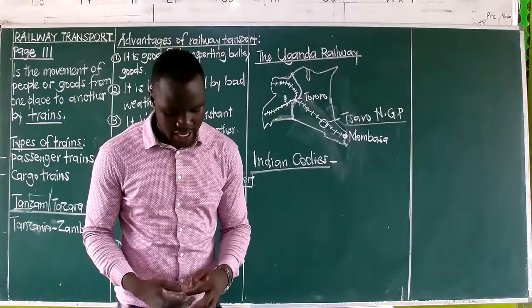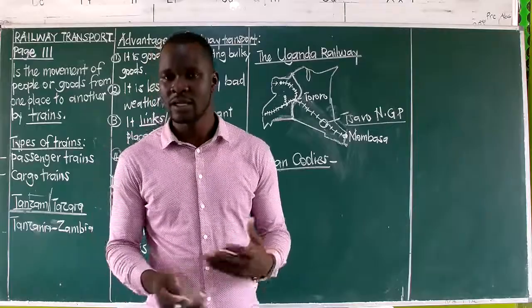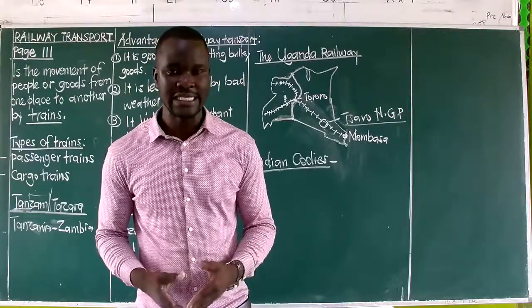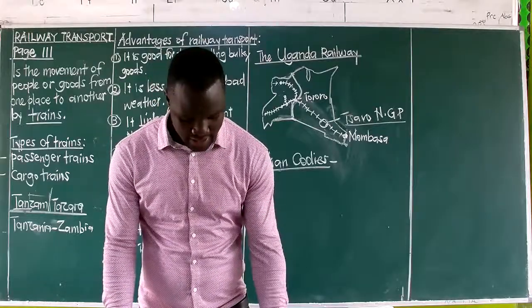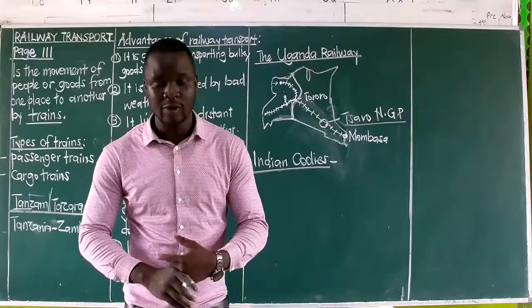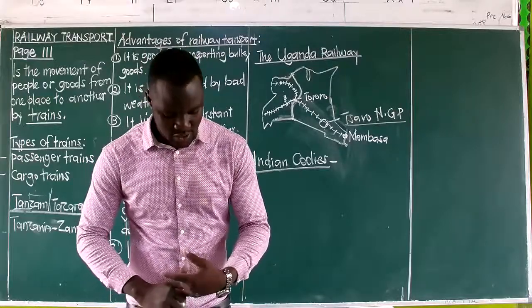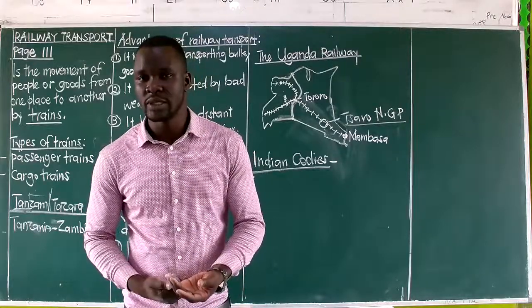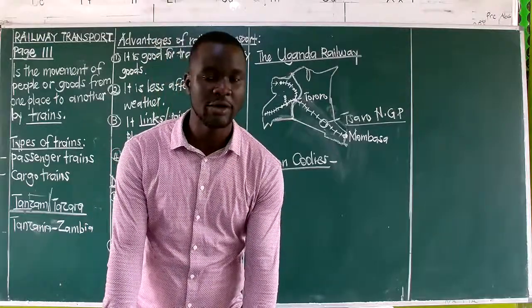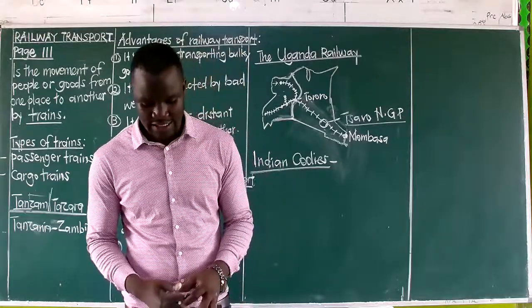And then also slave trade was stopped. Of course, we have said goods were now transported by trains instead of people. And then it helped to bring employment to the people of East Africa. And then also it made administration easy. That is for the side of the colonialists, because they could now reach other areas easily.